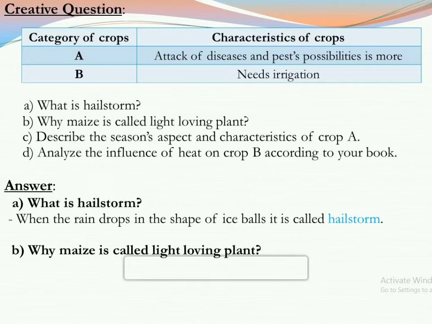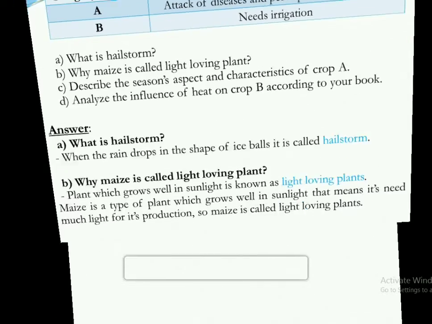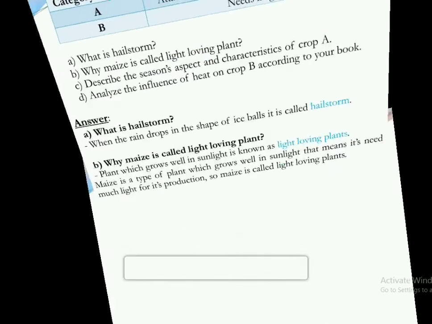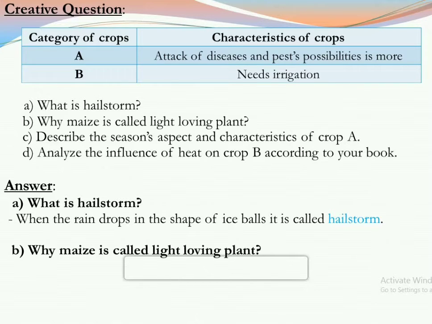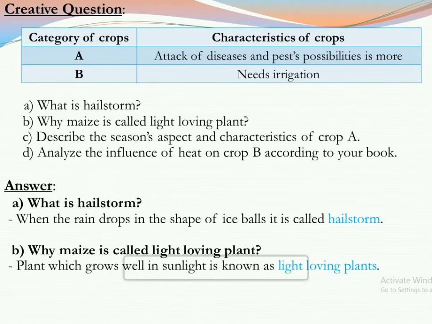Now the knowledge part is which plants are called light loving plants, that we have to define in the knowledge part. So a plant which grows well in sunlight is known as a light loving plant.